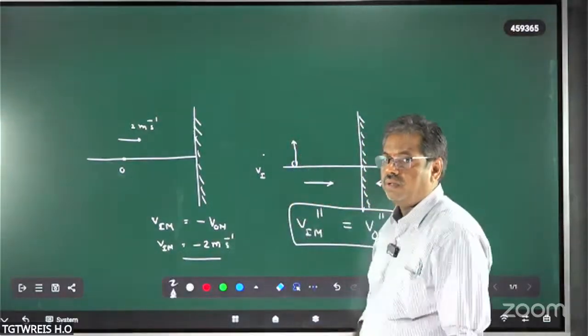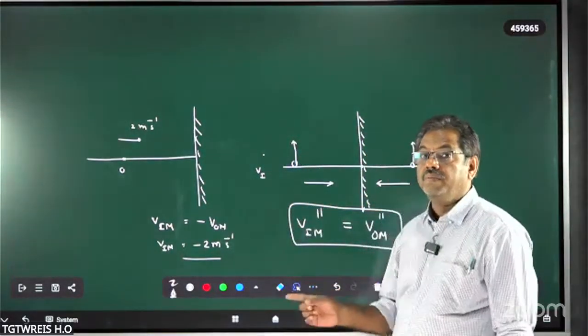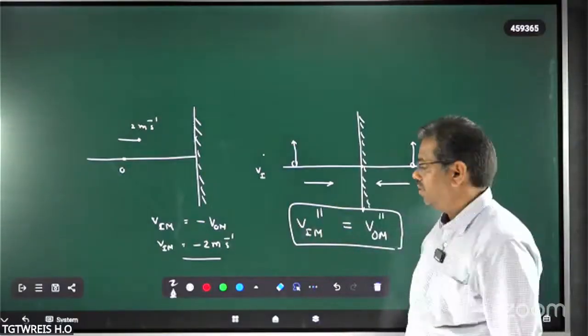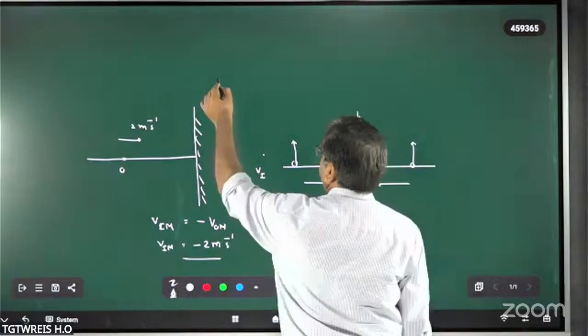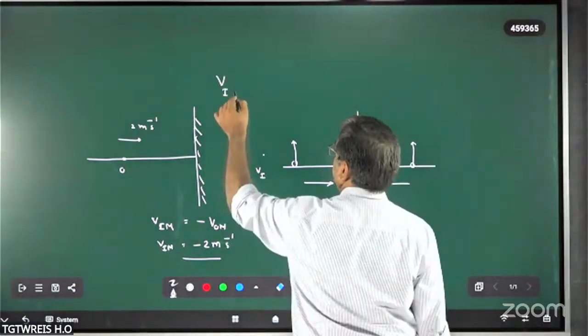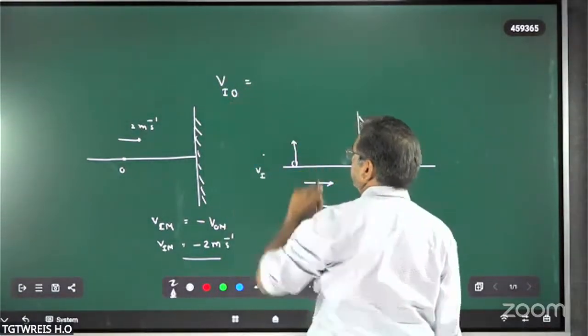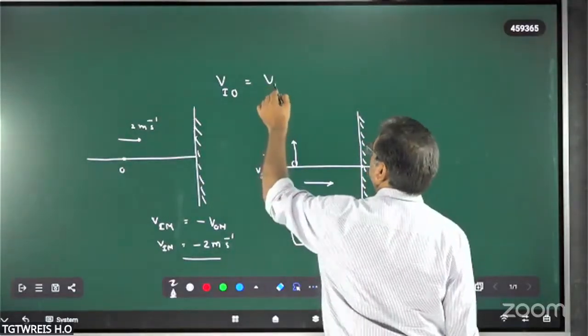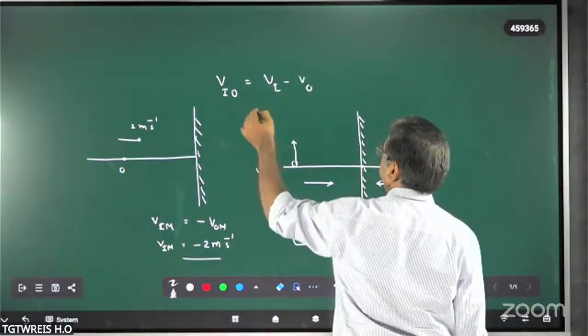If I ask you what is the velocity of the image with respect to the object, then how to find out? What I asked? Velocity of the image with respect to the object. So what should I write? Vi minus Vo.